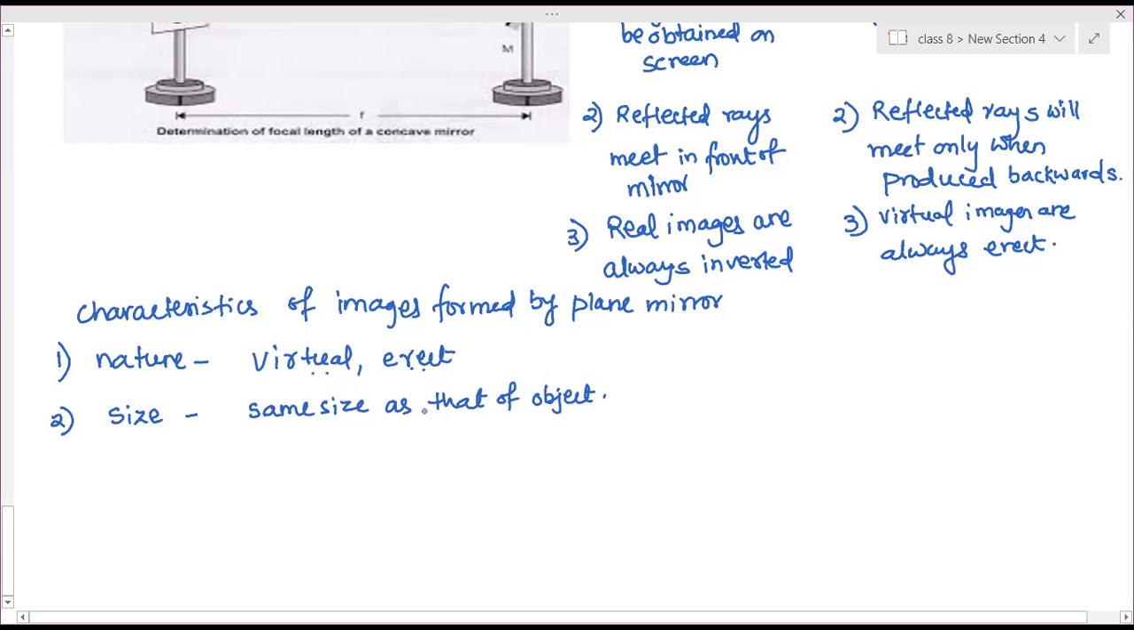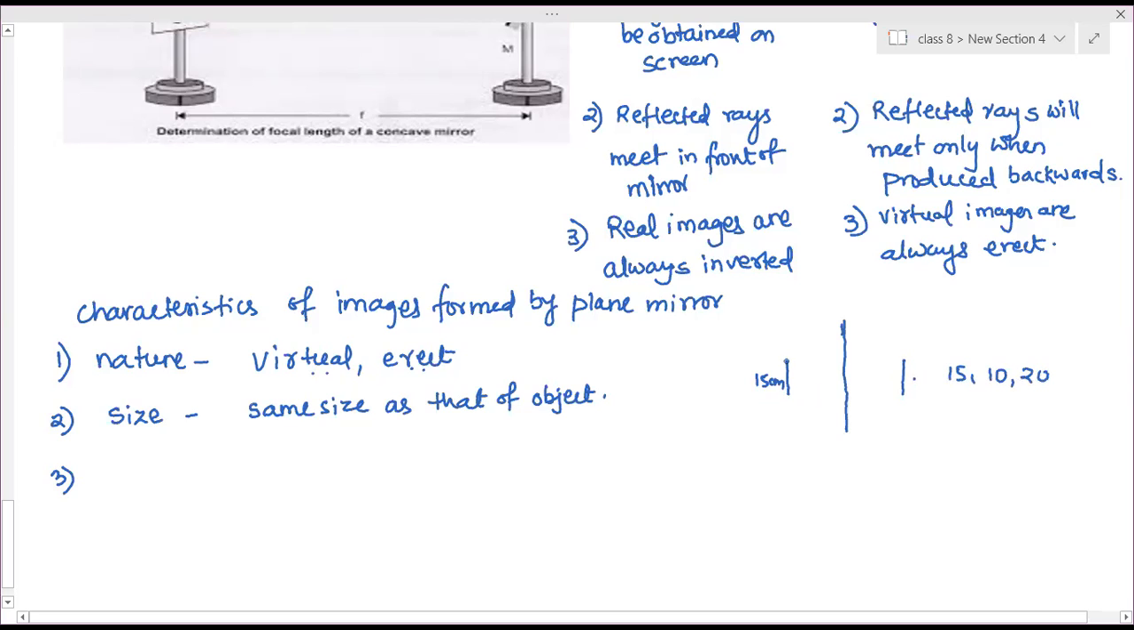That means if you hold a 15 centimeter pen in front of the mirror, will it remain 15 centimeter, or will it become 20, or will it become 10? If the pen you are keeping in front of the mirror is 15 centimeter, will the image formed be 15 centimeter, or 10 centimeter, or 20 centimeter long?